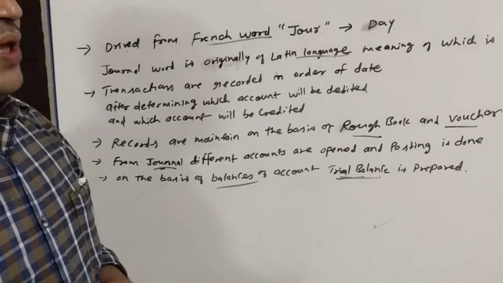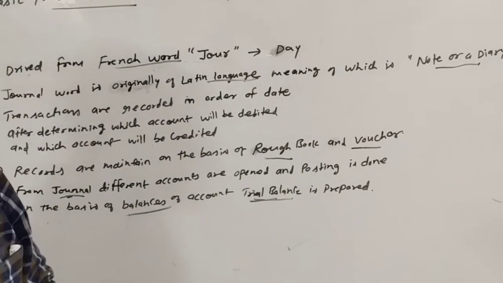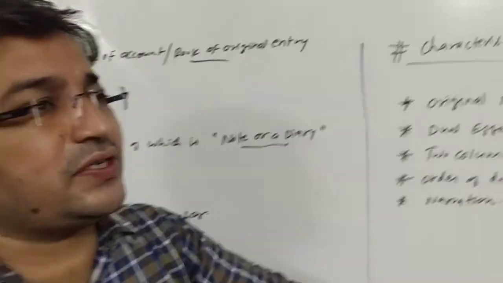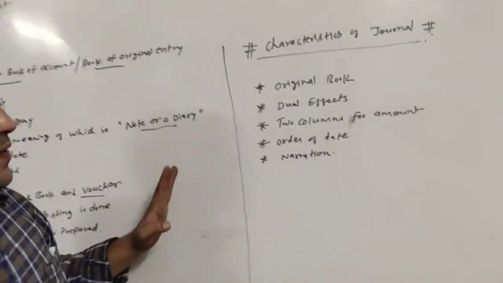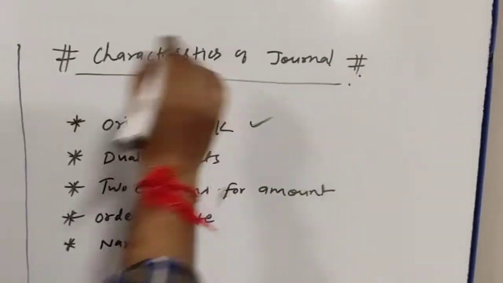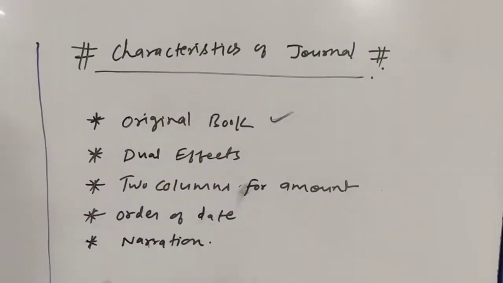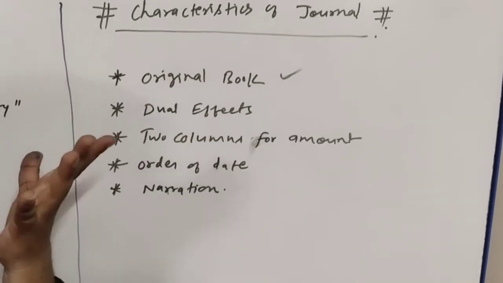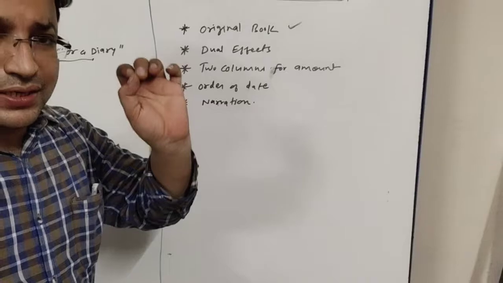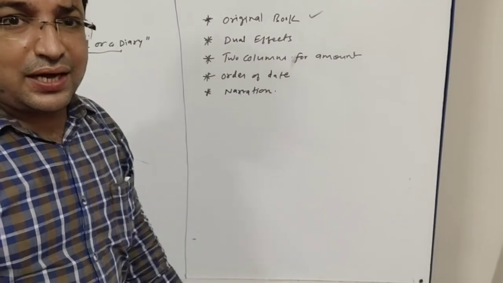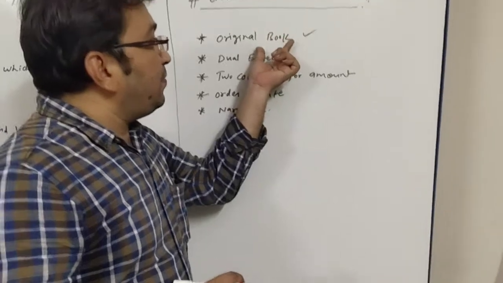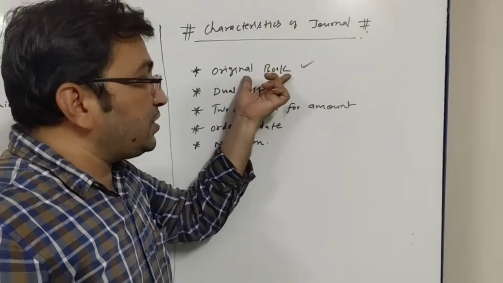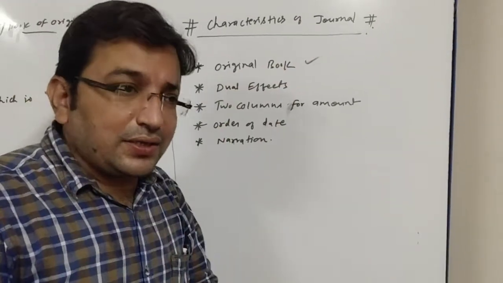Okay. Now let us move to another topic, characteristics of journal. This was all about the meaning of journal. Here are the characteristics based on our explanation. First is original book. Now we know that this is the original book of account. How is it the original book of account? Because transactions are recorded for the first time in this book. No doubt, transactions may be recorded in draft book, but draft book is not considered as books of account. So original book is journal. Why original book? Transactions are recorded for the first time in journal.